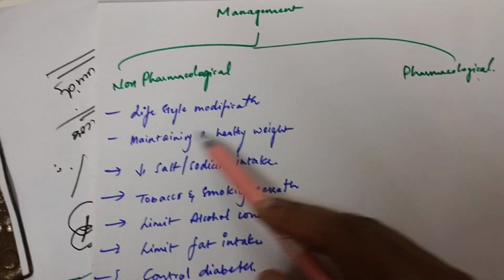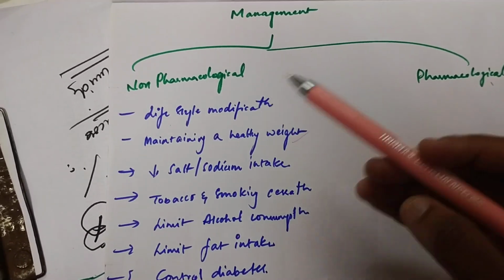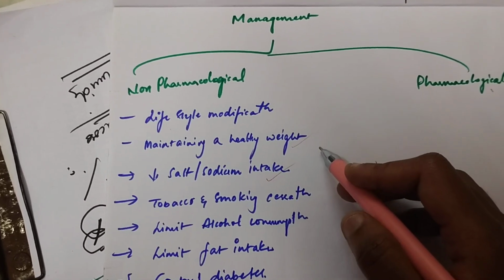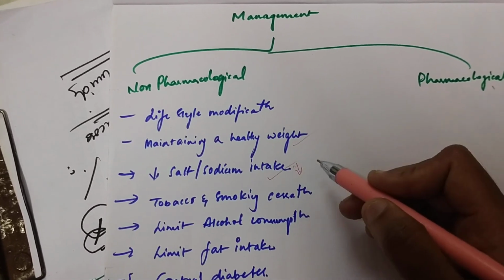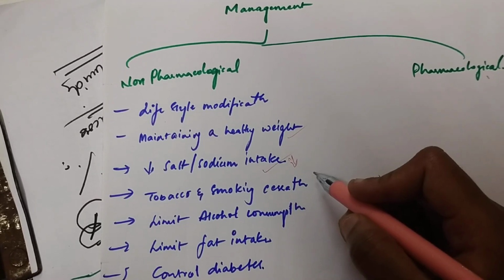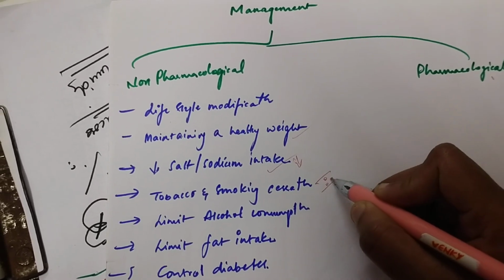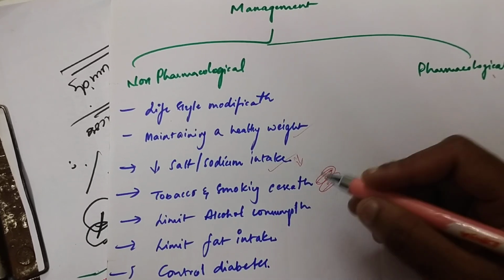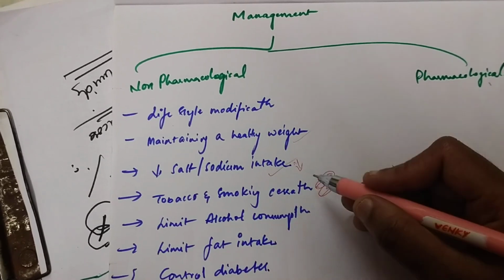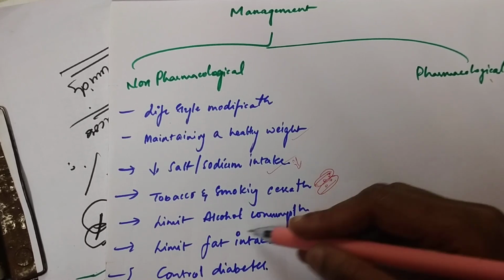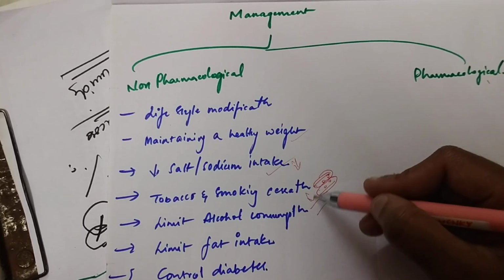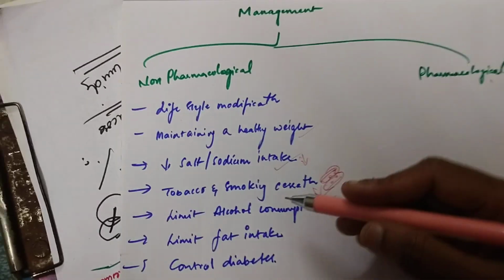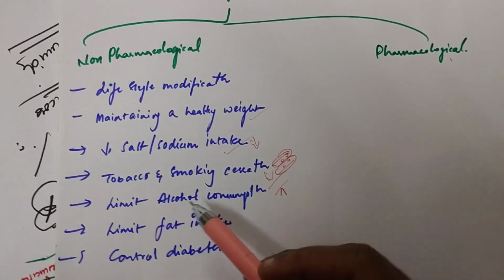a normal blood pressure. Then maintaining a healthy weight also helps. Then decreasing salt and sodium intake can also prevent overload. Then tobacco and smoking cessation prevents attaching of nicotine to blood vessels. Then limit alcohol consumption, which reduces the tightening and narrowing, the vasoconstriction. This we can reduce if we are limiting the alcohol consumption.